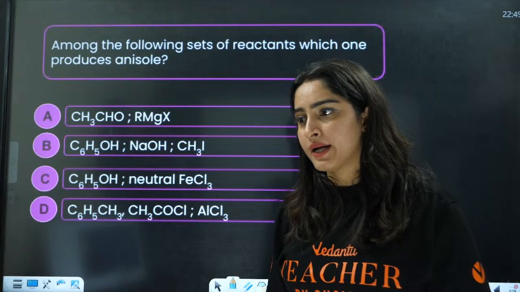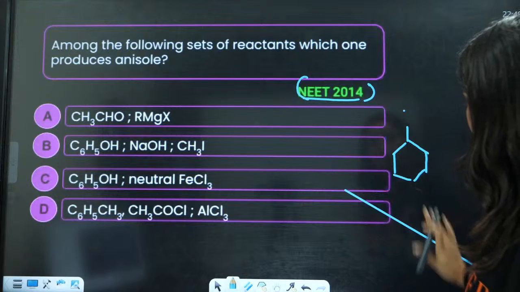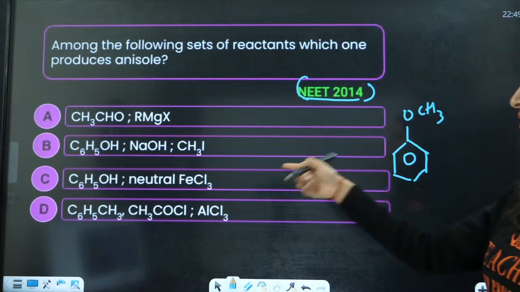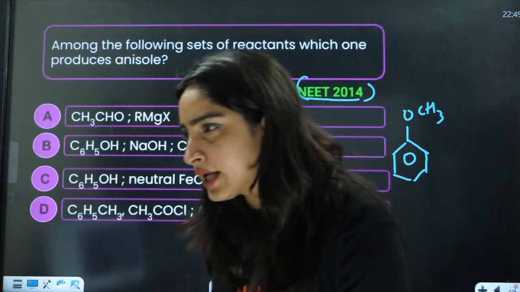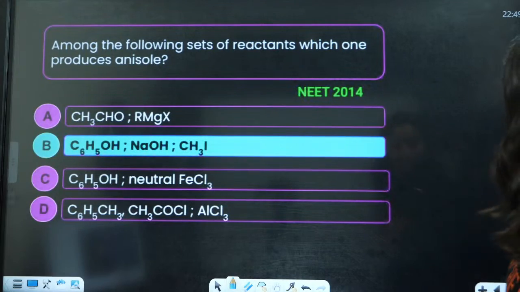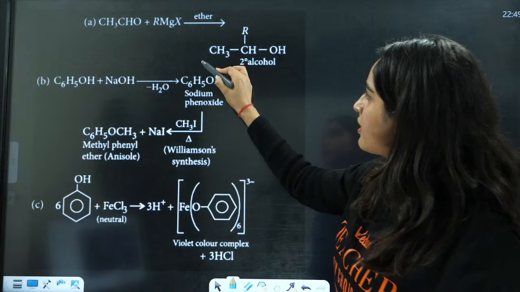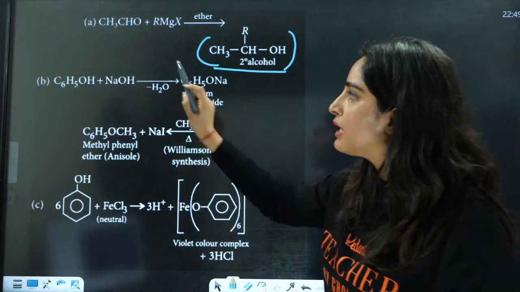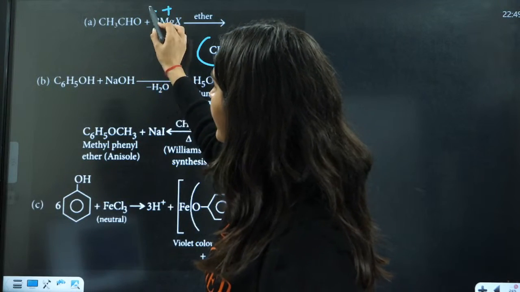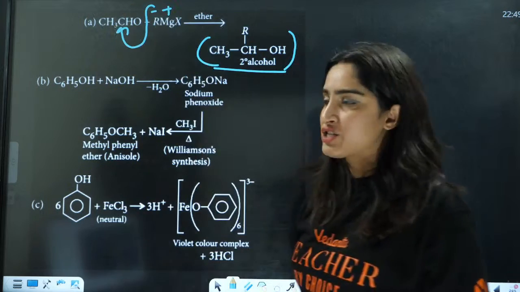Everybody, what is anisole? This is anisole, right? So just make this product. Everybody, B. Okay, B, ma'am. Very good. So now you have this CH3. In the first case, there is formation of a secondary alcohol, because in the Reimer-Tiemann reaction this is positive, this is negative, positive. Again it will react here, and the double bond O will be replaced by OH here, right?